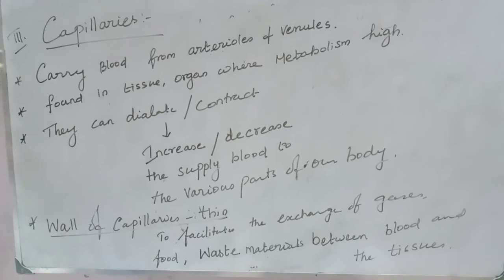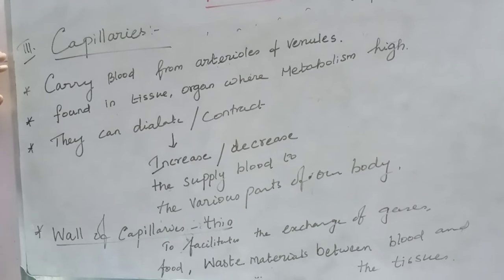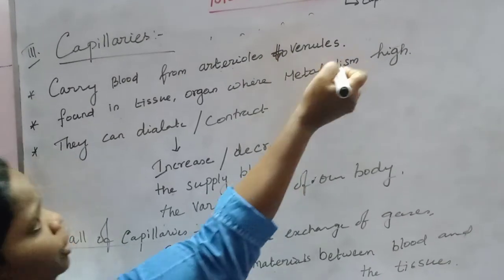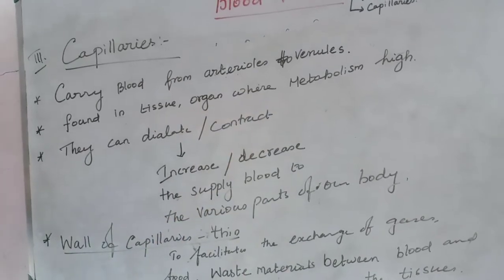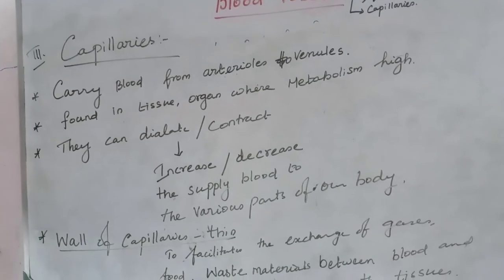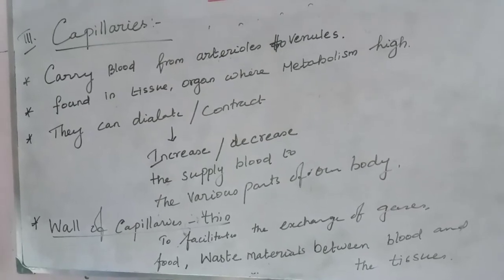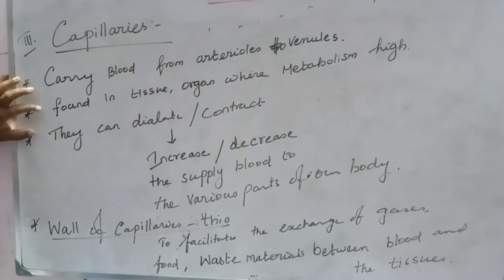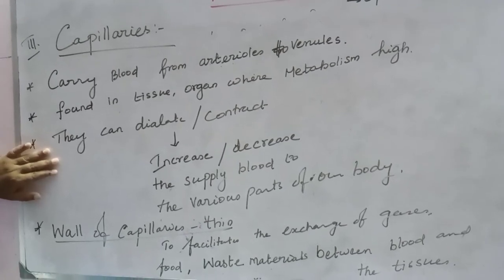See, capillaries carry blood from arterioles to small veins, that is venules. They are found in tissues and organs where the metabolism is high. Why? They need to provide oxygen and respiratory gases, and also collect the waste material, right? Where metabolic activity is high, that area is richly supplied with blood capillaries, because they need more energy for their metabolic activities.